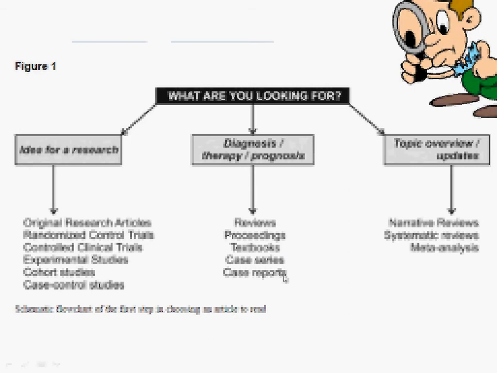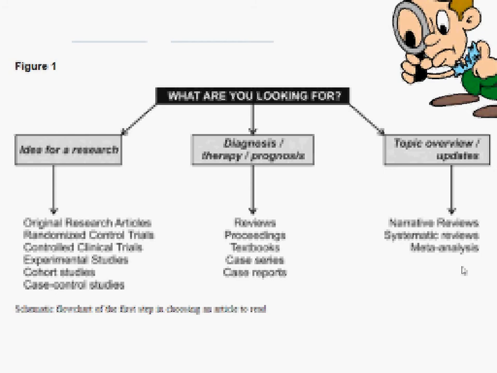Because that's how we would know that this thing has happened previously and this is how the patient behaved. Then we are more comfortable dealing with our own patients. Then sometimes we would need to read more about a particular disease that we are dealing with at the moment, and during such time we would need to look at narrative reviews, systematic reviews, and meta-analysis. Systematic reviews and meta-analysis combine data from a number of research studies and make sense of the data as a whole. So they have bigger weightage compared to individual research papers.